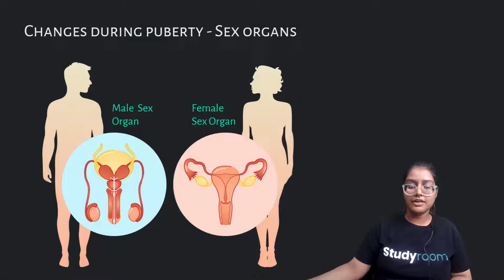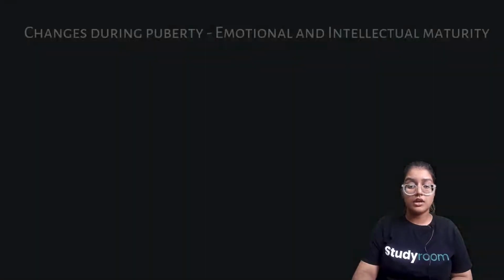You can see here we discussed both of these things. This is the male sex organ, this is the female sex organ. We have uterus, vagina. Then we have cervix, this is cervix. This is uterus. This is male, this is penis, and we have sperm ducts, these are testes. Boys have a pair of testes.